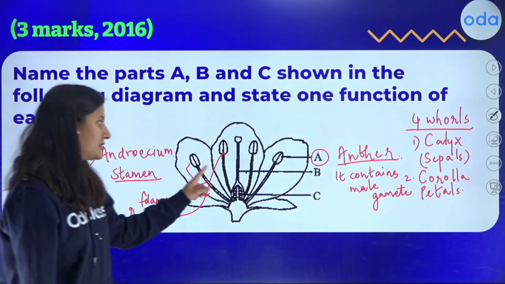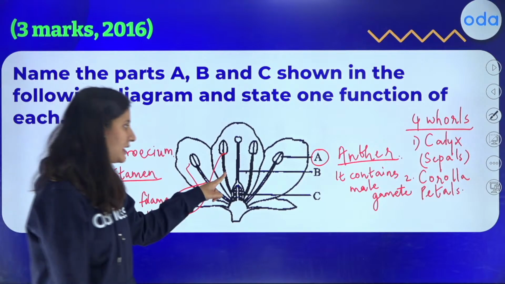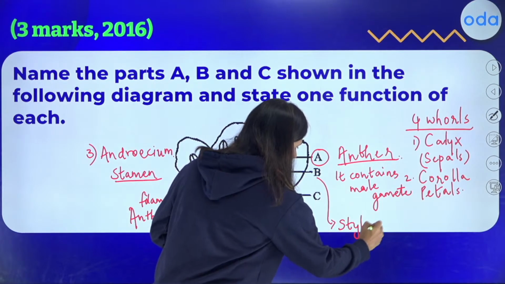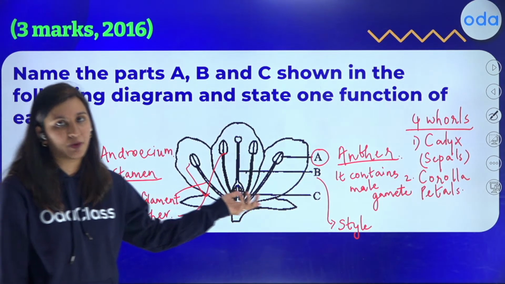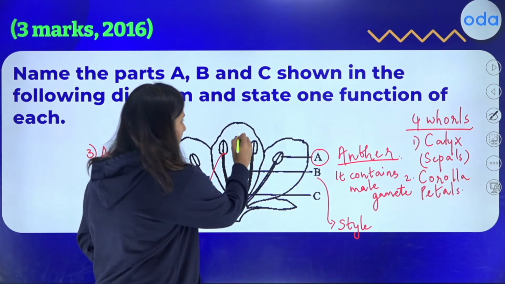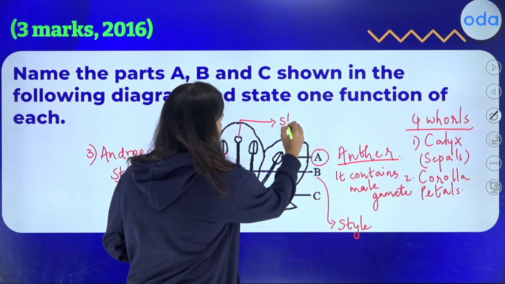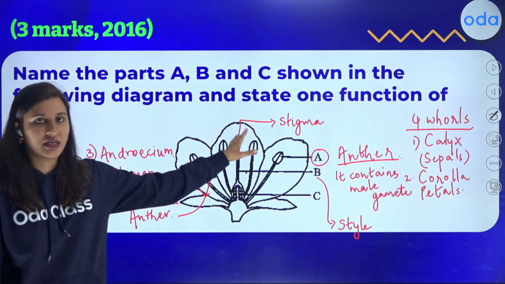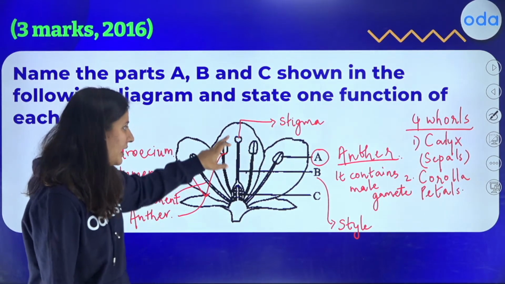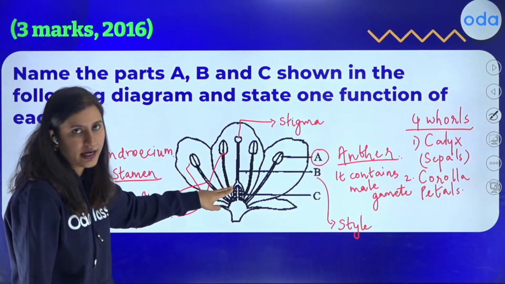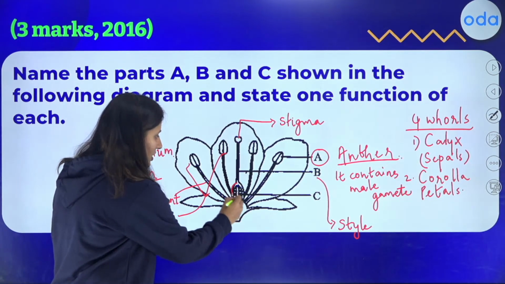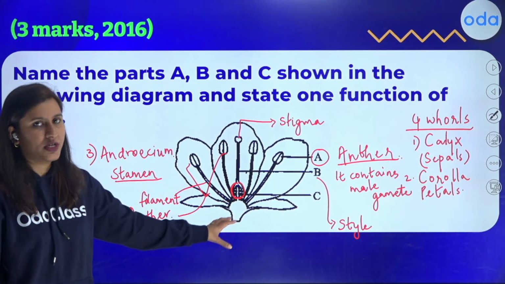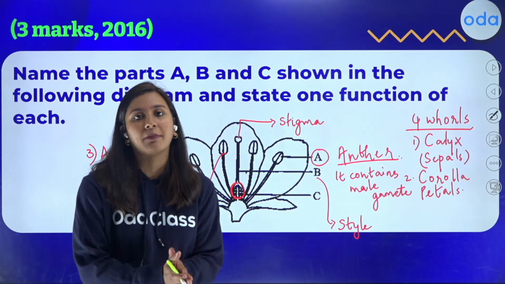Now coming to B, what exactly is B? B is that part which is called the style, and that is a part of the female reproductive system. The female reproductive system starts with the stigma, which is sticky in nature. It is followed by a style which ends in a bulbous structure called the ovary. You can see it is a bulb-like structure. Within that ovary, ovules are present, and within the ovule, the female gamete will be present.